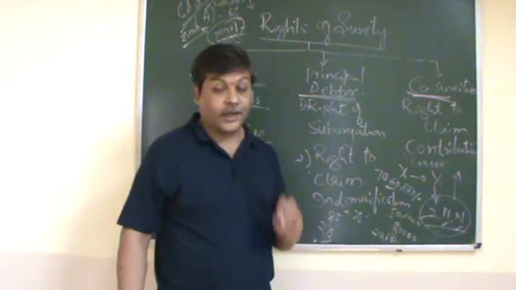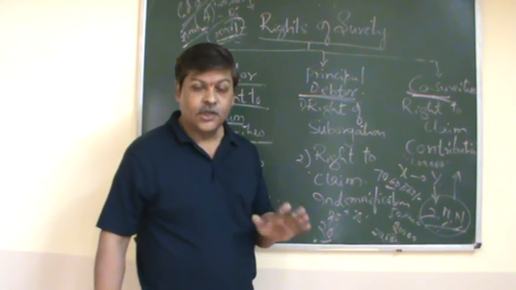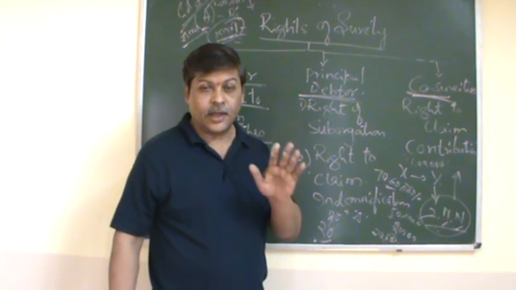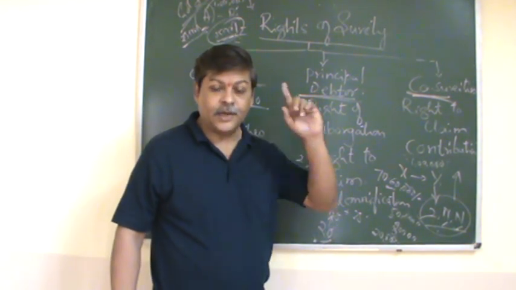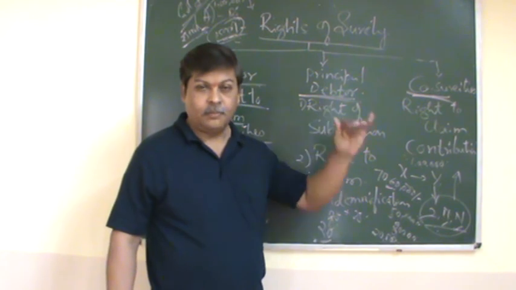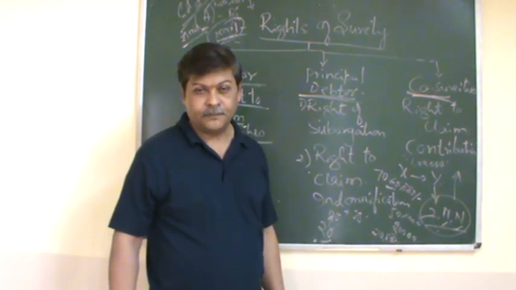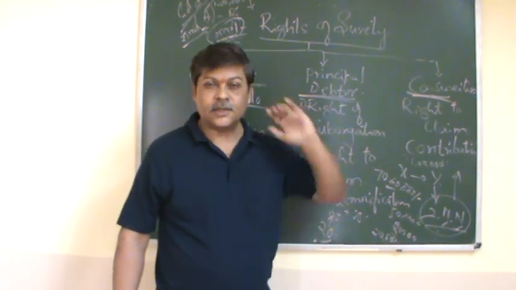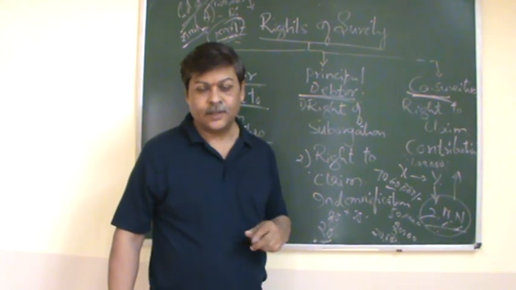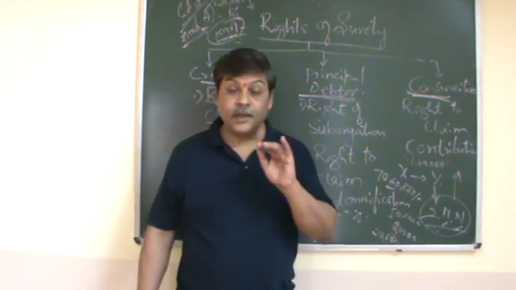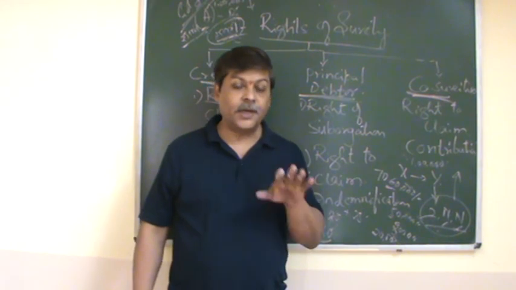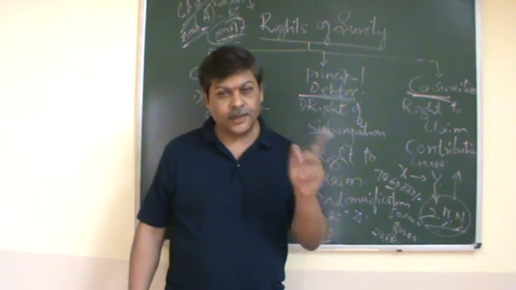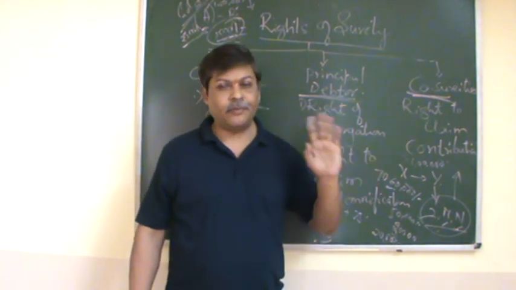So these are the rights available to the surety only after discharging the liability. These rights accrue to the surety only when he discharges the liability which has come upon the principal debtor. Because of the principal debtor's default, he discharges the liability to the creditor. These are the surety's rights. So he should first discharge the liability to the creditor, then all these rights will be available to him.